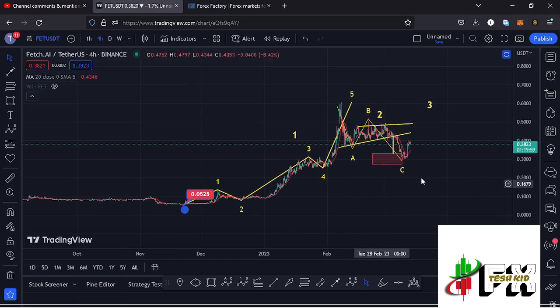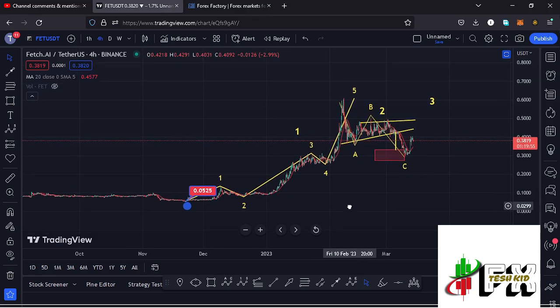And allow me to continue with the video here on the 4-hour chart by first giving you a recap of what has been happening, where you can see that after making our lower low at around the $0.0525 mark, we started that massive bounce to the upper side, obeying the Elliot wave structures, where